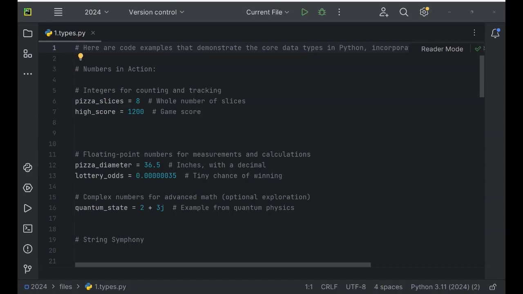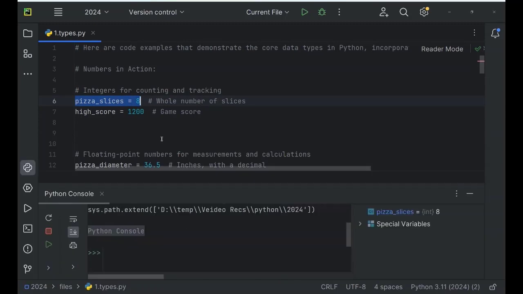And now let's switch to some hands-on exercises. In this first script example, we'll start with integers for counting and tracking. As you can see, the first example is a variable, pizza_slices equals 8. This is a whole number of slices, and this is an integer. We'll be talking about variables a bit later, but for now, we just take a look at data type examples. So if we run this example, pizza_slices = 8, let me select it and press